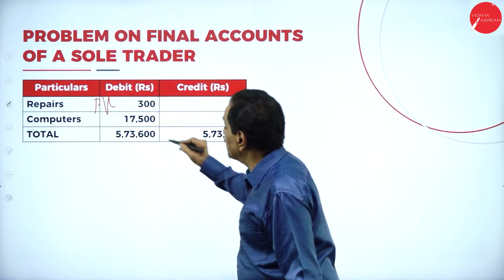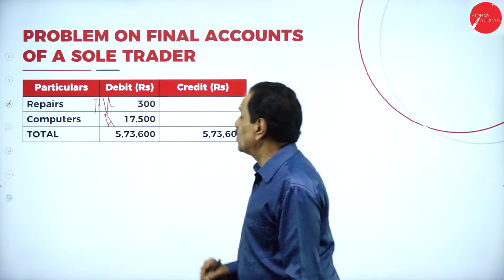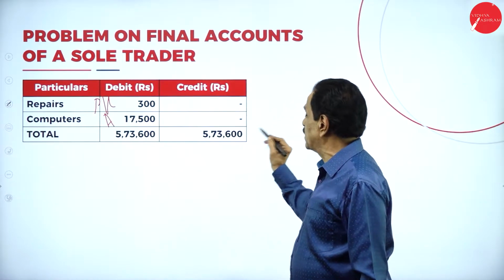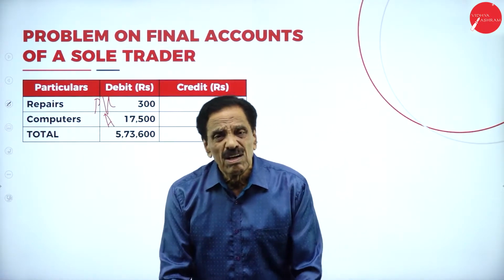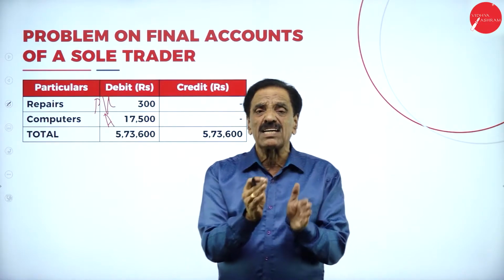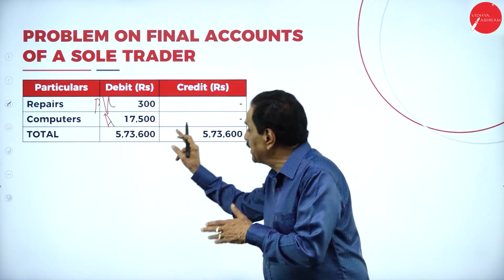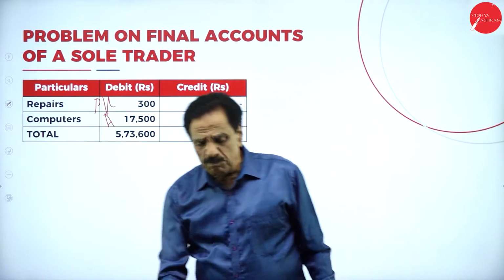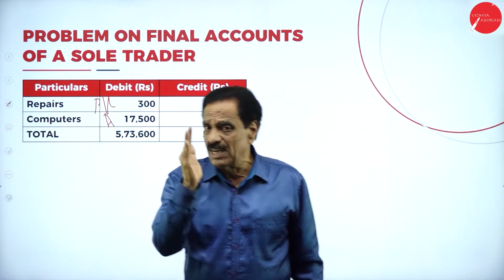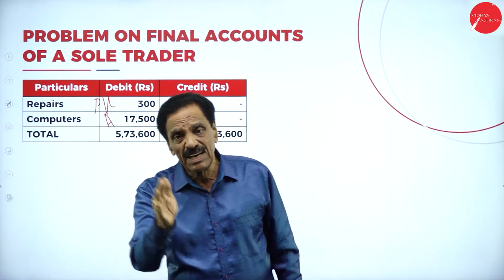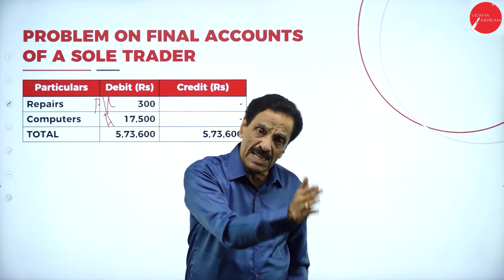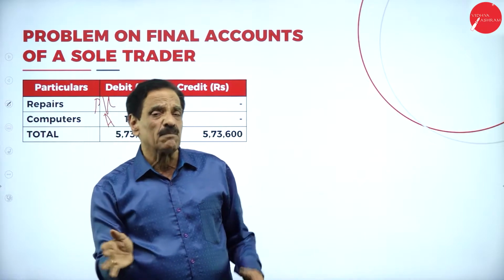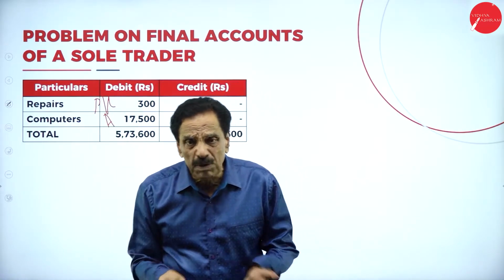Then computer is an asset. Your total is 5,73,600. Now it shows the arithmetical accuracy of books of account which have been taken from the ledger account, ledger to trial balance. Then I told, debit side, asset side, credit side, liability side. Debit side is the expenses, credit side is the income. Based on this, you are going to prepare the sum.